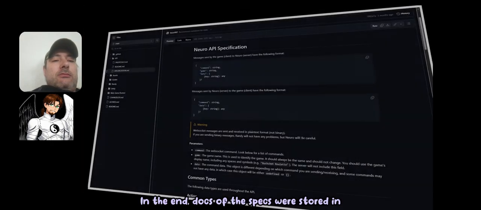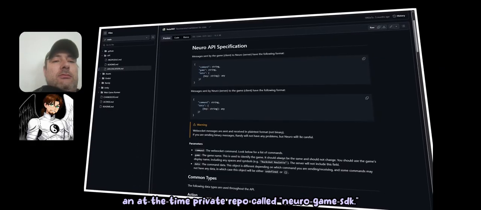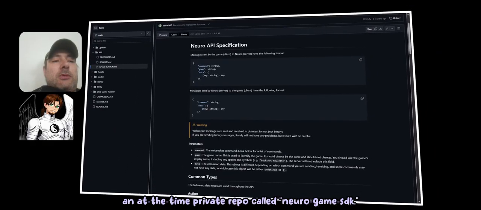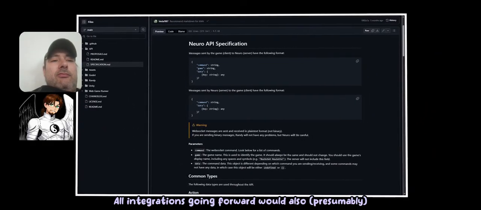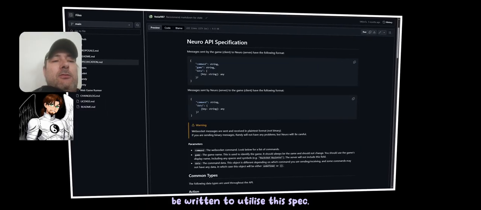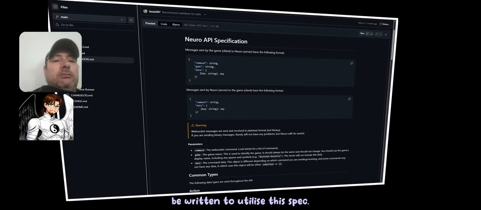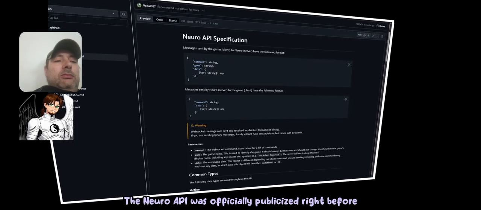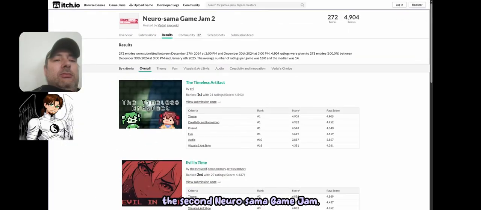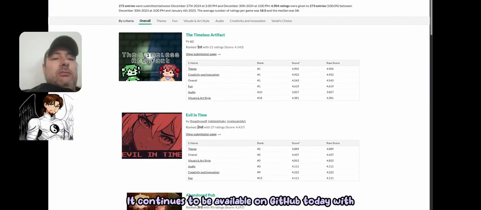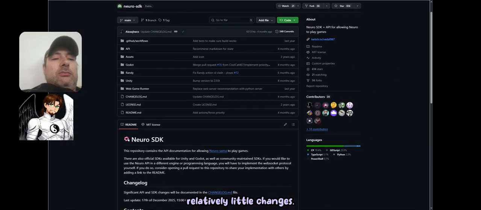In the end, docs of the specs were stored in an at the time private repo called Neuro Game SDK. All integrations going forward would also, presumably, be written to utilize the spec. The Neuro API was officially publicized right before the second Neurosummer Game Jam. It continues to be available on GitHub today with relatively little changes.